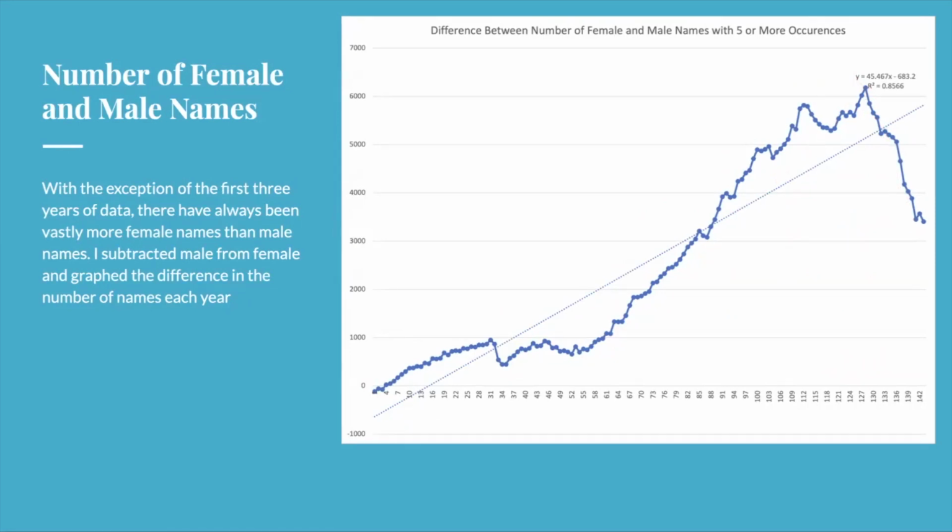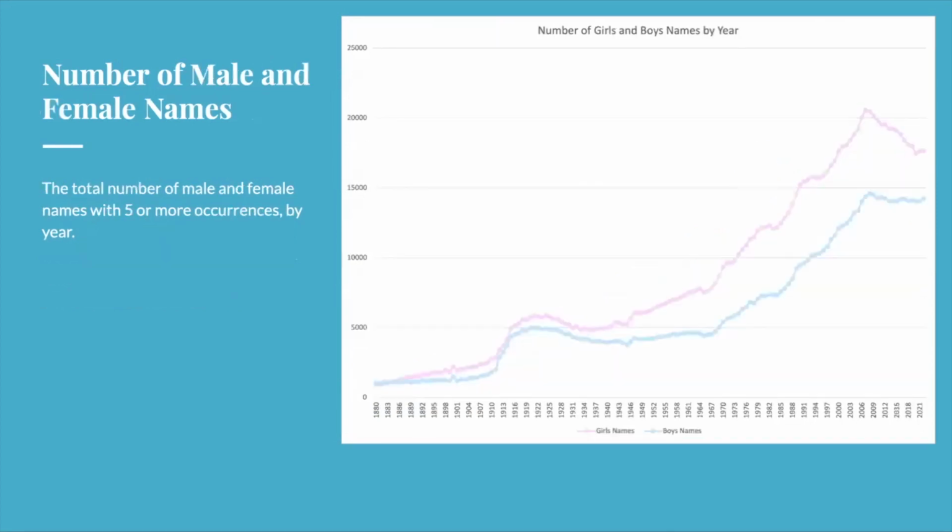And as for this sharp decline in recent years, it's not necessarily that there are more boys' names, it's actually that there are fewer girls' names, which is on this next graph, which is just the number of girls' and boys' names by year. Pink is girls, blue is boys. Around 2010, when they both peak, the boys really leveled out, but the girls have been going down more. And I don't know what happened in the 1910s here to cause this hump.